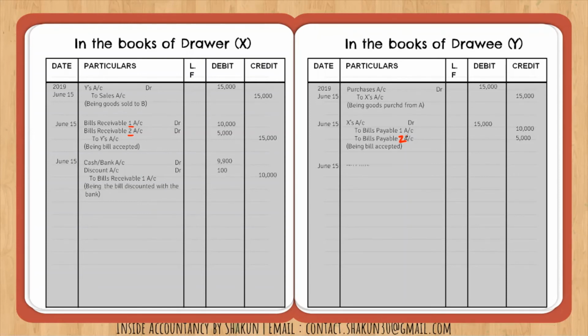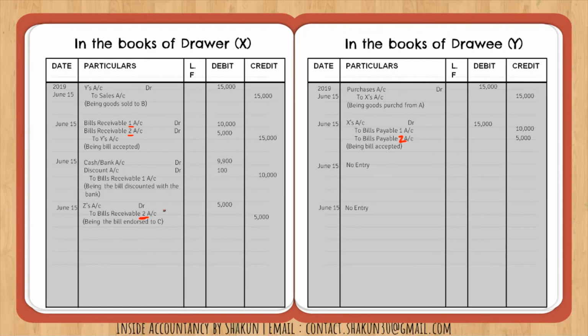Simultaneously, there will be no entry in the books of Y, because Y or the drawee is not concerned how the drawer is treating the bill. So whether he is endorsing or retaining or discounting, the drawee is not concerned. On the same date, the second bill has been endorsed to the endorsee whose name was Z. So Z being the receiver, Z is debited. Which bill is going to him? The second bill. So bills receivable 2. Again, there will be no entry in the books of drawee.